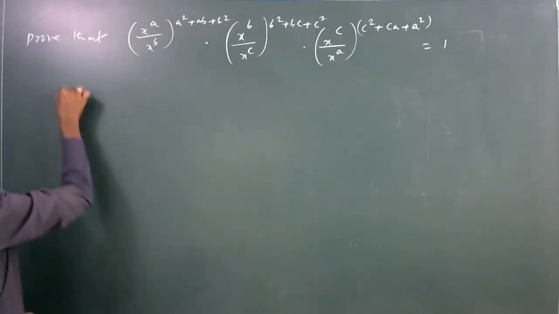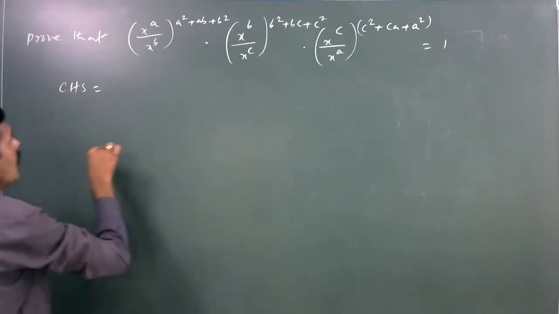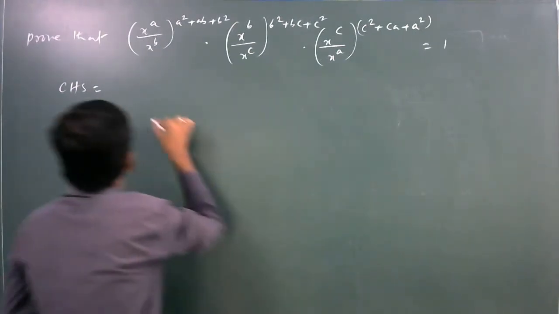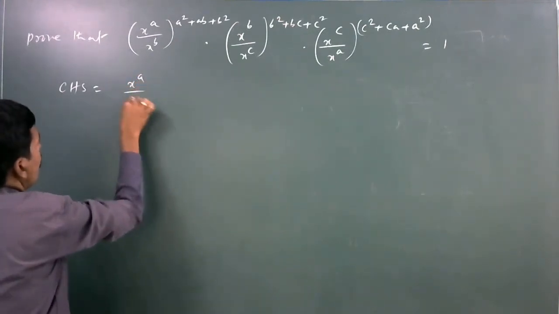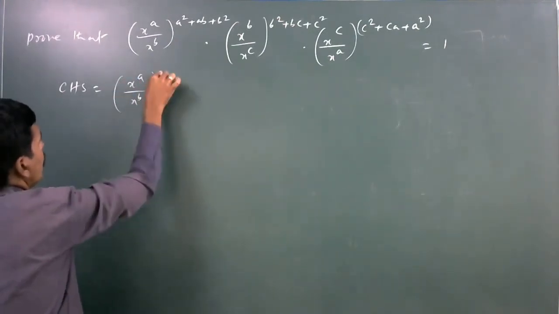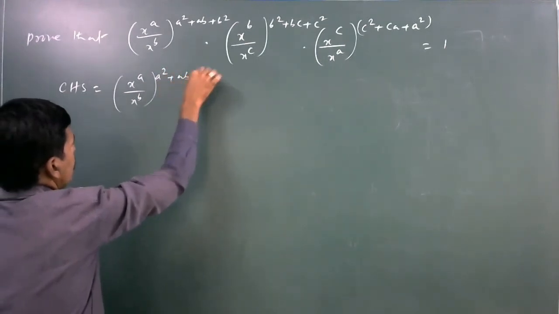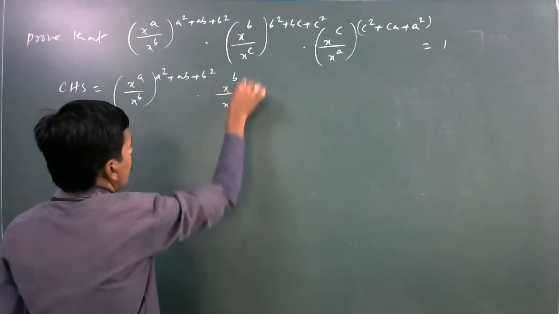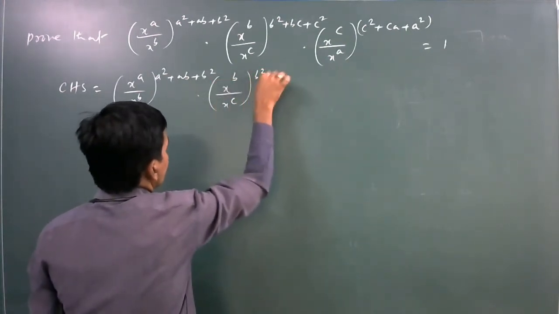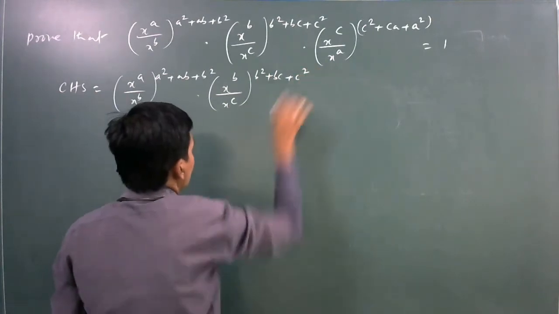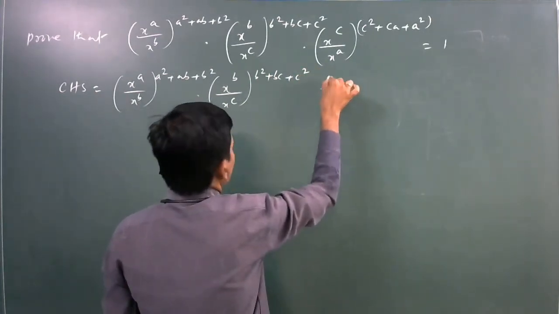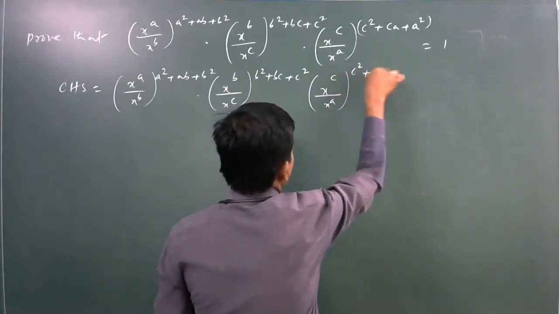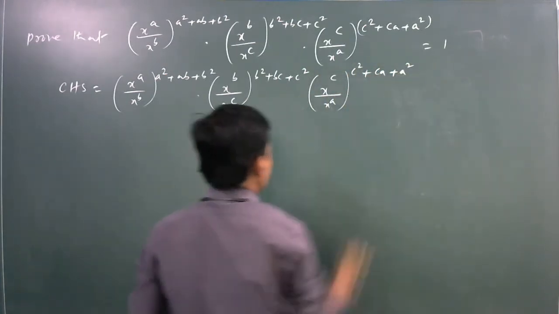First, taking LHS: (x^a / x^b)^(a² + ab + b²), (x^b / x^c)^(b² + bc + c²), (x^c / x^a)^(c² + ca + a²).